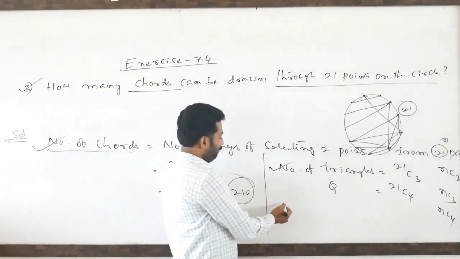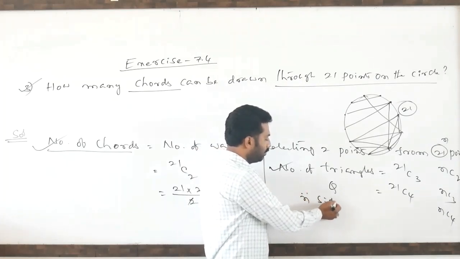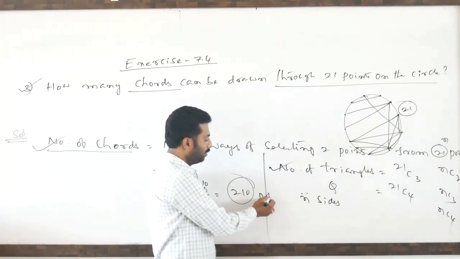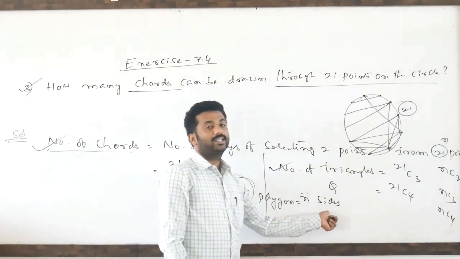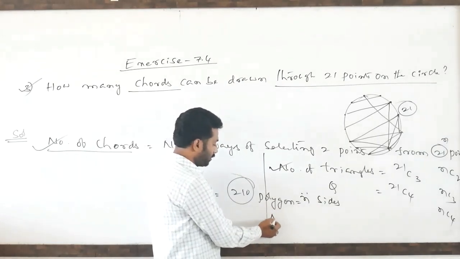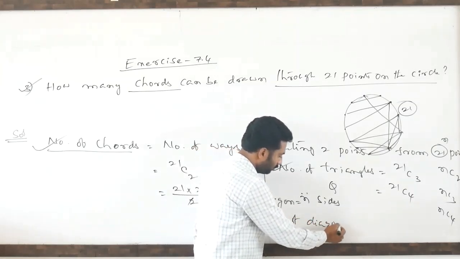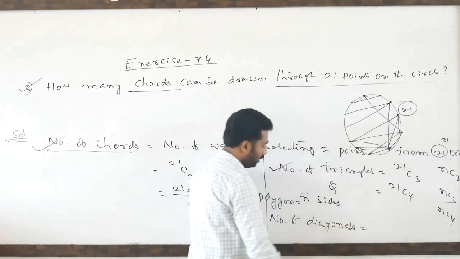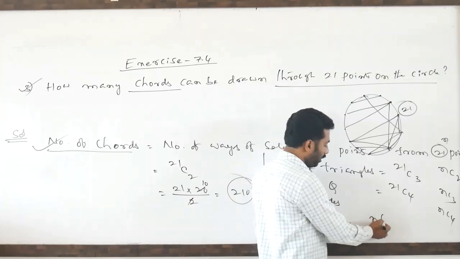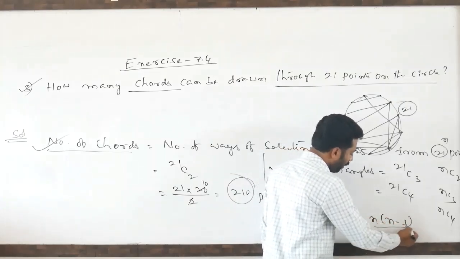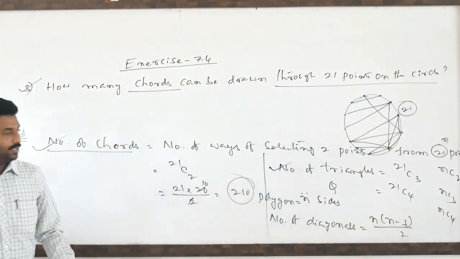One more question. Suppose in a polygon there are n sides. It is a polygon. In a polygon with n sides, what is the number of diagonals? Nothing but, you observe, the formula is n into n minus 3 divided by 2 diagonals. So how did you get that value? You observe.